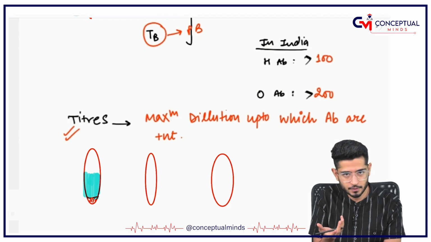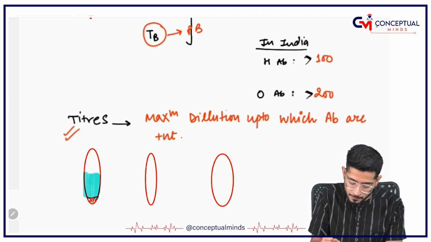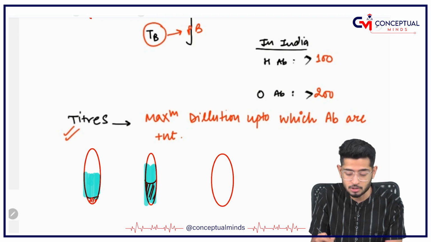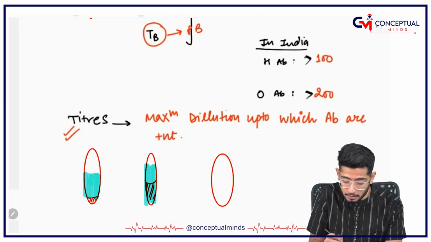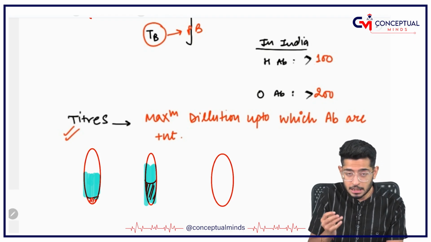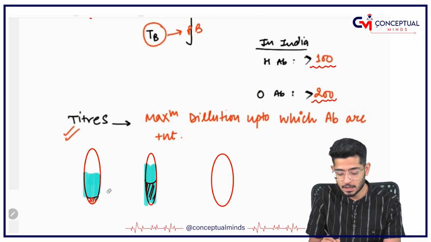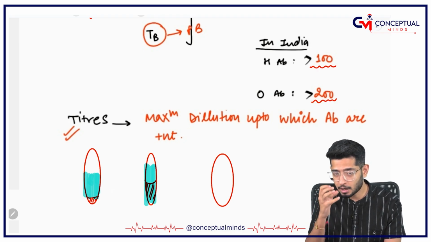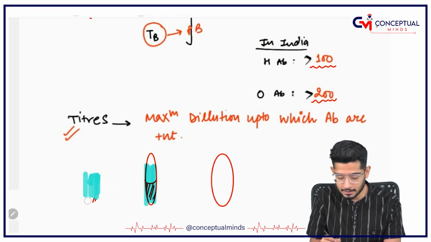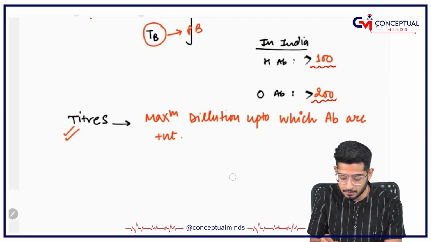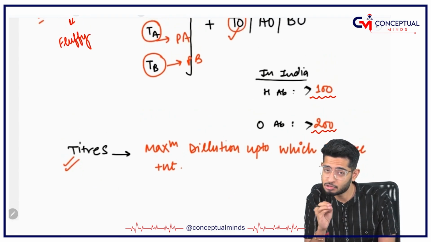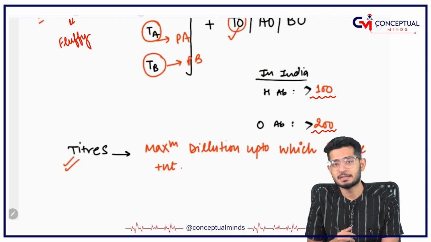If I increase the water and I am still seeing the bacteria, that means the bacteria is too much. Even after diluting it 100 times or 200 times, if you can still see the bacteria, my dear friends, the patient is having typhoid.